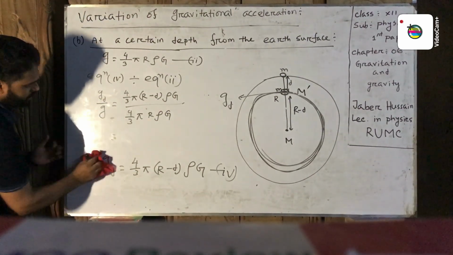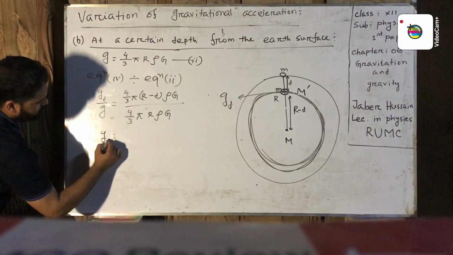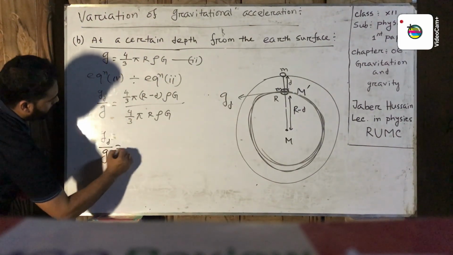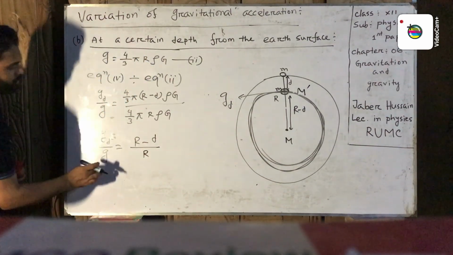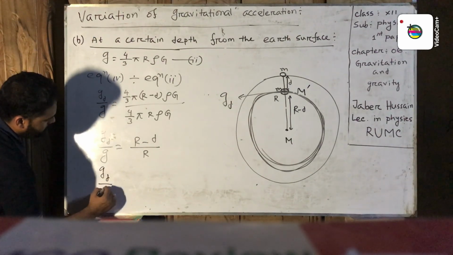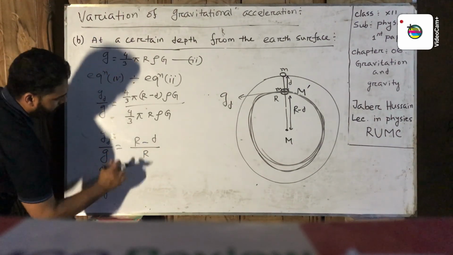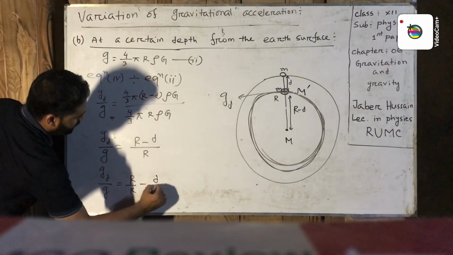Now gd by g equal r minus d by r. Now separate the fraction. gd by g equal r by r minus d by r.